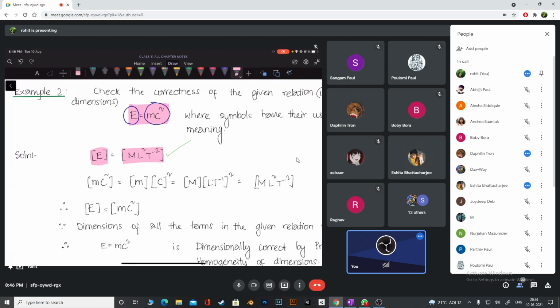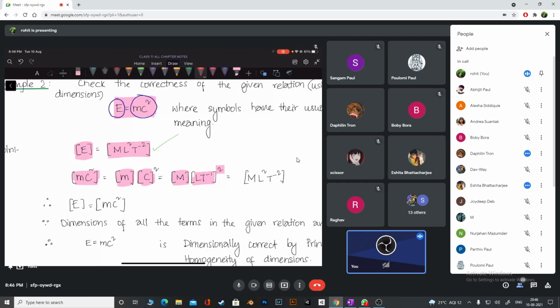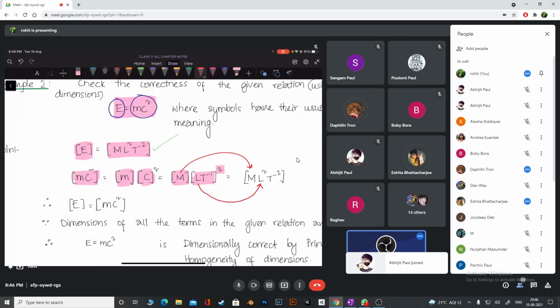Let's check that. Dimension of mc square means dimension of m multiplied with dimension of c square. M is mass, so I'm writing dimension of mass. Speed is meters per second, distance by time, so it is L by T, and the square is there. So M, then L square, and T is how much, guys? Minus 2 power, so we have that.